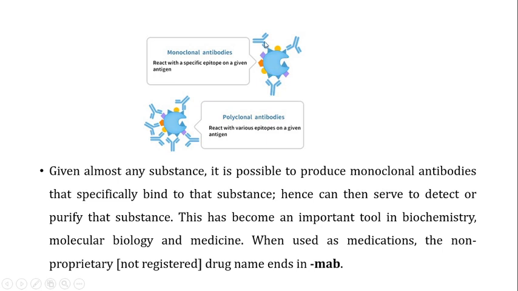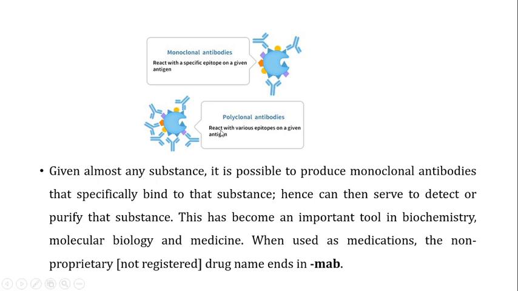Now the monoclonal antibodies react with a specific epitope on a given antigen. Like in this diagram, you have 1, 2, 3, 4, 5 different types of epitopes, but these antibodies are only interacting with one of the epitopes. Therefore you call them monoclonal antibodies, because they interact with one epitope out of the 5 epitopes present on the surface of this antigen. These monoclonal antibodies are made from a single parental cell. They are clones of a single cell.